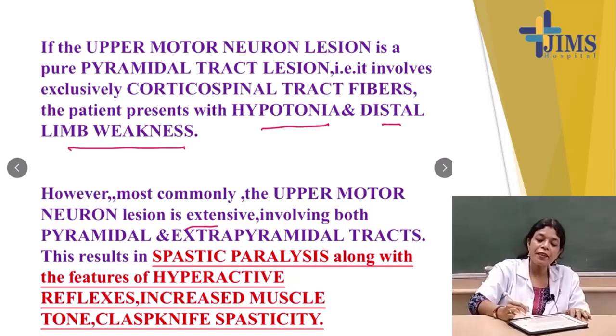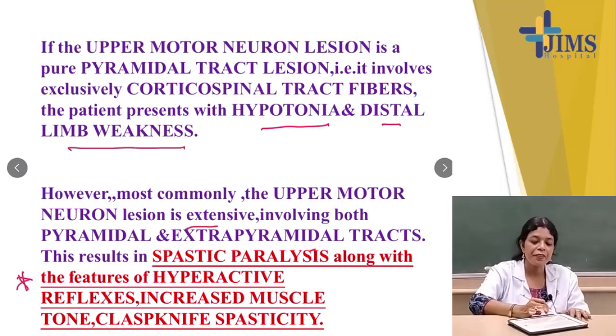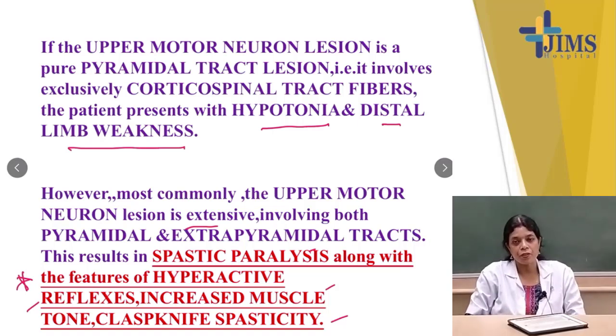So, that will result in spastic paralysis along with hyperactive reflexes, increased muscle tone and clasp-knife spasticity. So, why the spastic paralysis? At that time your answer will be that the upper motor neuron lesion is extensive. Why are we calling it extensive? Because it will involve both the pyramidal tract and the extrapyramidal tract.